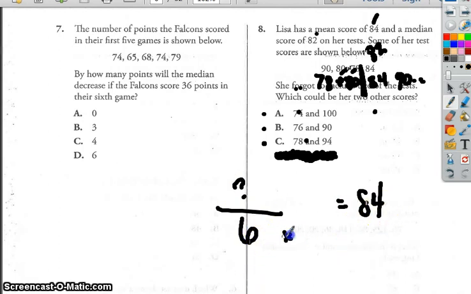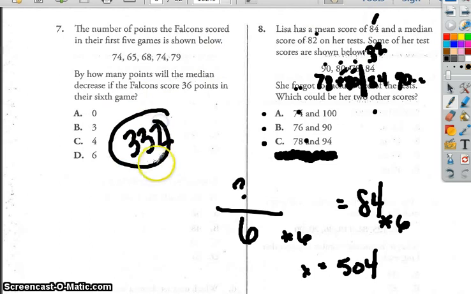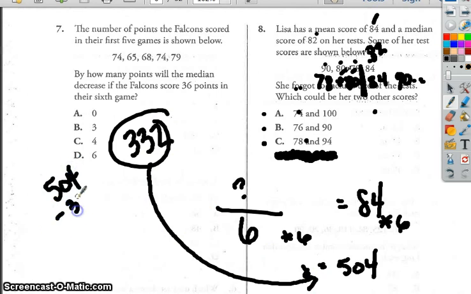If I multiply both sides by 6, 84 times 6 is 504. So I want a total of 504 points. What I have so far, if I add the 90 and the 80 and the 78 and the 84, is 332. So I need to go from 332 points to 504. So I subtract 504 minus 332.